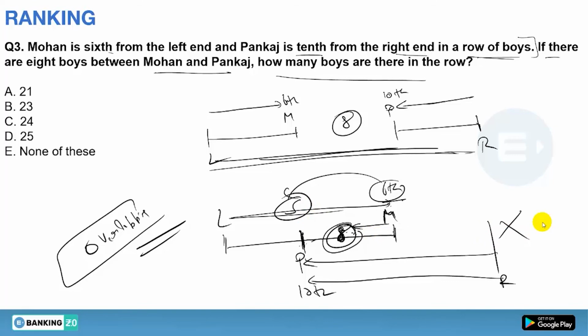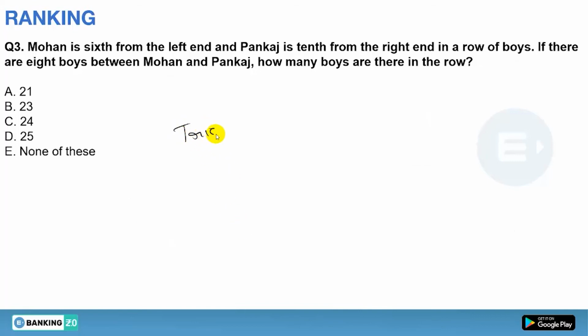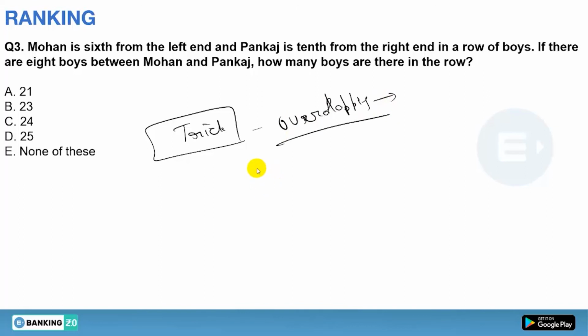Clear? So whenever you are doing such a question, first of all you have to see whether the overlapping condition is possible or not. Now how can you see whether the overlapping condition is possible or not? There is just a basic trick. Keep this in mind when you are checking whether the overlapping condition is followed in such a question. You have to take the position of the person having the lower position, so the lower position is Mohan, that is 6, and you have to subtract 2 from that, so it will become 4.